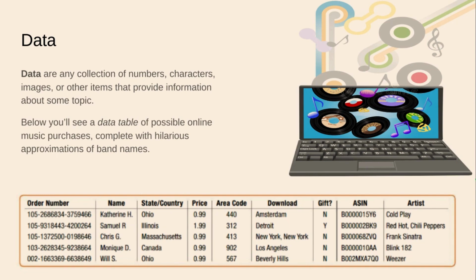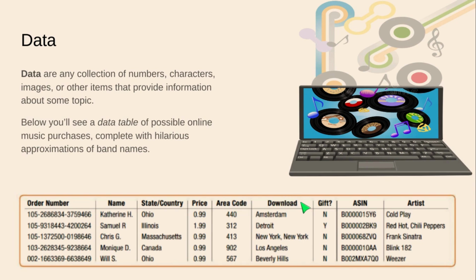There are all kinds of variables going on. You have everything from order number, what on earth is going on there. We have the name of the person who purchased it, the state or country. So we've got states if we are in the United States, and Canada over here as well, a little international action there. We have the price, different prices, area codes.